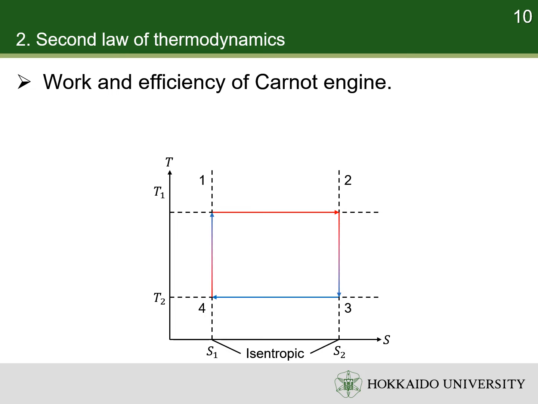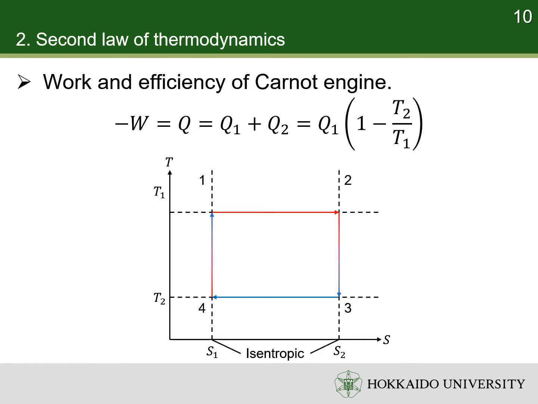Some work is done by the so-called Carnot engine to the surroundings in a cycle. Since the internal energy change is zero, the opposite of work is heat. In an isothermal process, the heat is T times delta S. It is the area below the function. So, Q1 plus Q2 is the difference in the areas of the rectangles. Pay attention to the sign of the heat. It depends on the direction of the process. The work is the area inside the Carnot cycle.